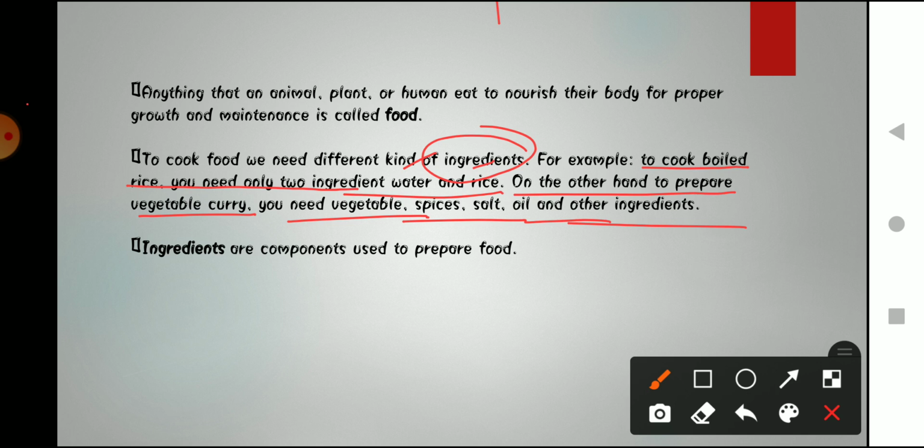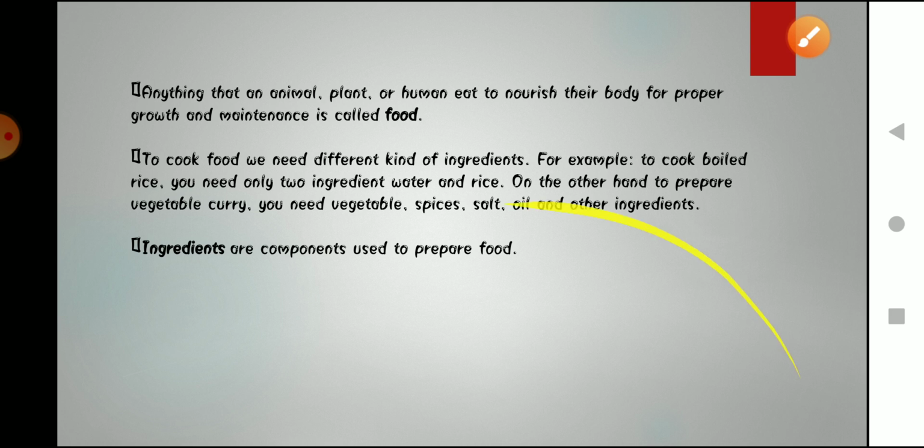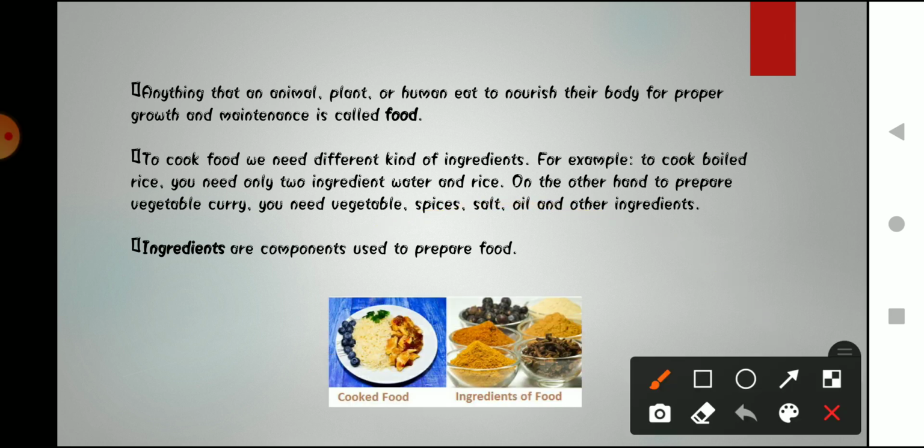So basically, ingredients are the components used to prepare our food. What is the definition of an ingredient? Those items or components that we require to prepare our food. Here you can see cooked food. What is on this plate?